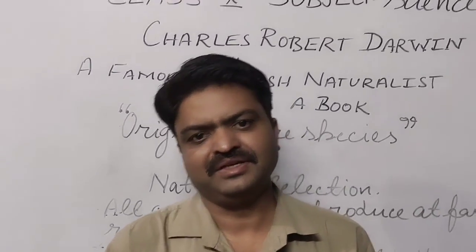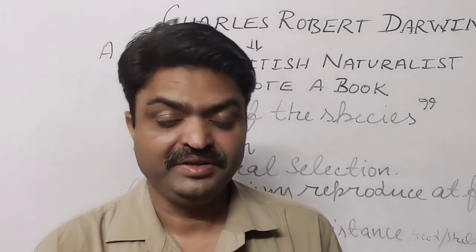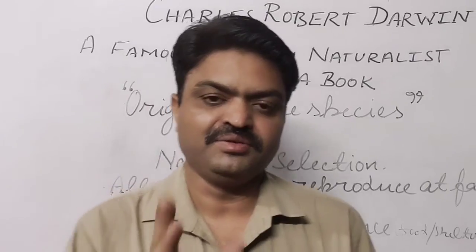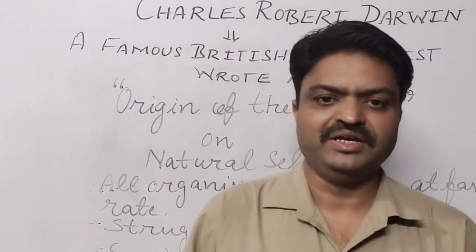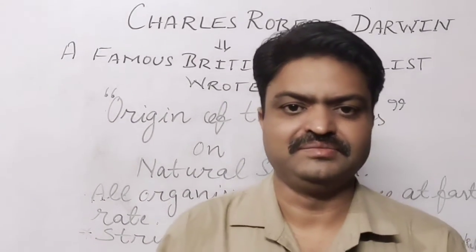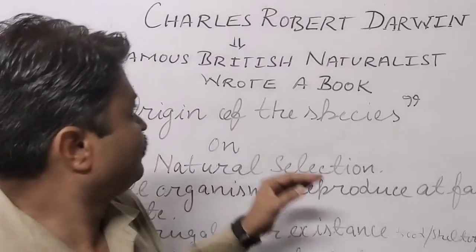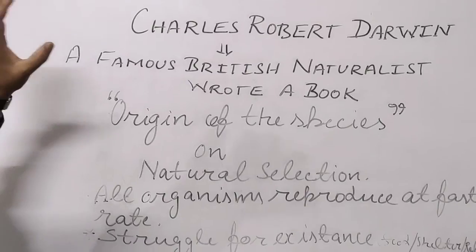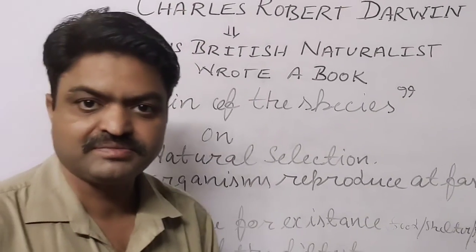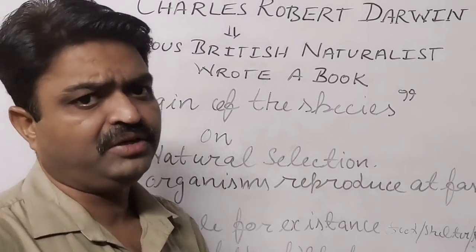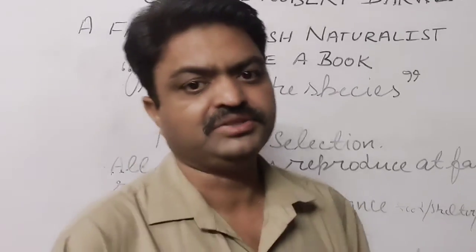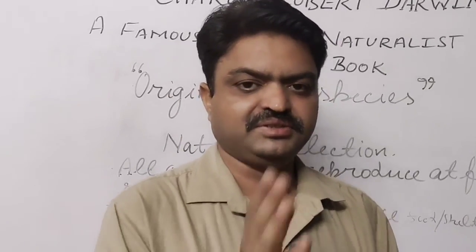Today we will discuss the Charles Darwin theory, also known as natural selection. Students, Charles Darwin was a great British naturalist. He wrote a book, and the name of the book is The Origin of Species.